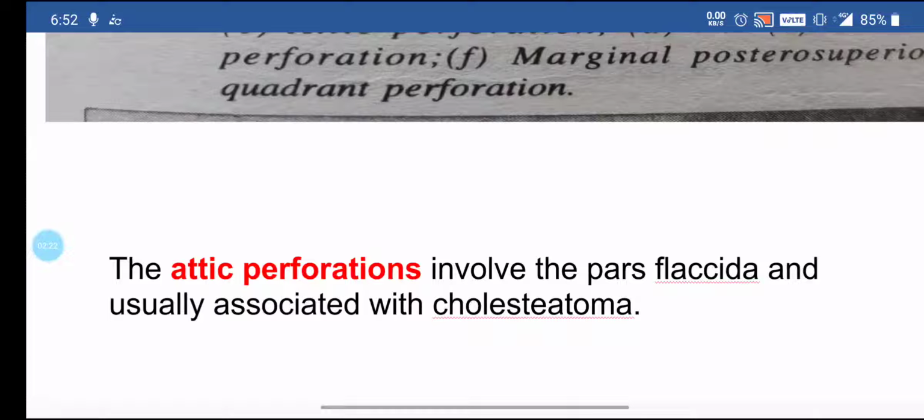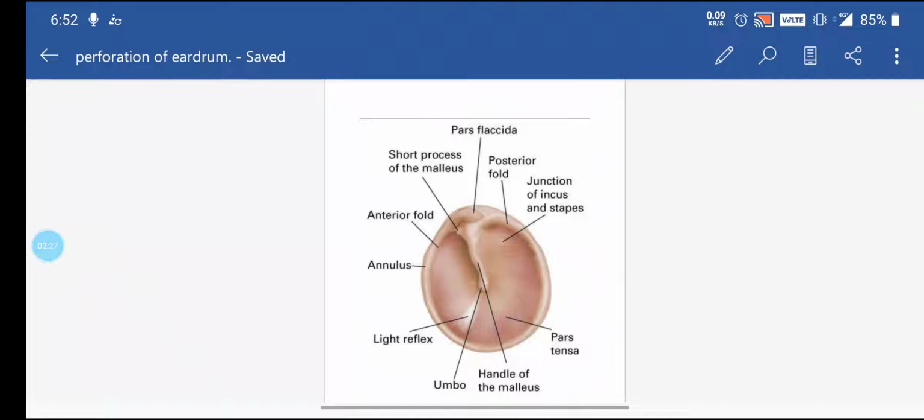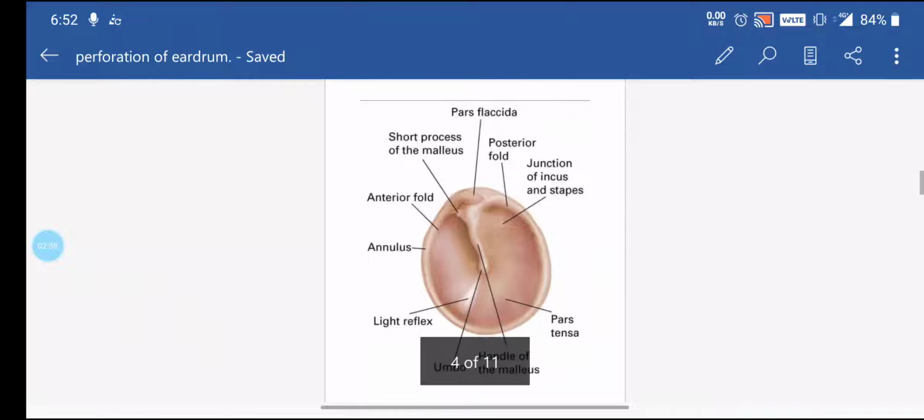The two parts of the eardrum are pars flaccida and pars tensa. You can see this in the figure. Pars flaccida is divided from the pars tensa by the anterior and posterior folds of the malleus. The whole inferior part is pars tensa. The margin is the annulus.